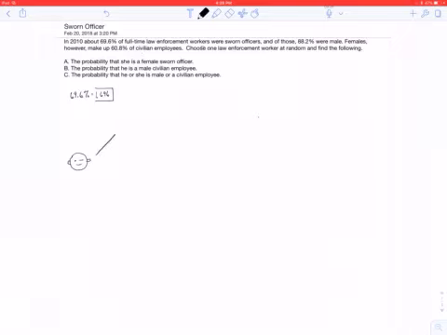The person that we selected is either a sworn officer or the person is a civilian.